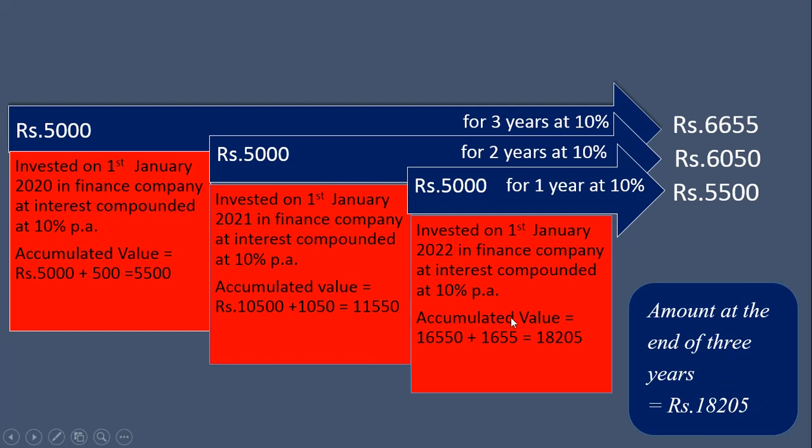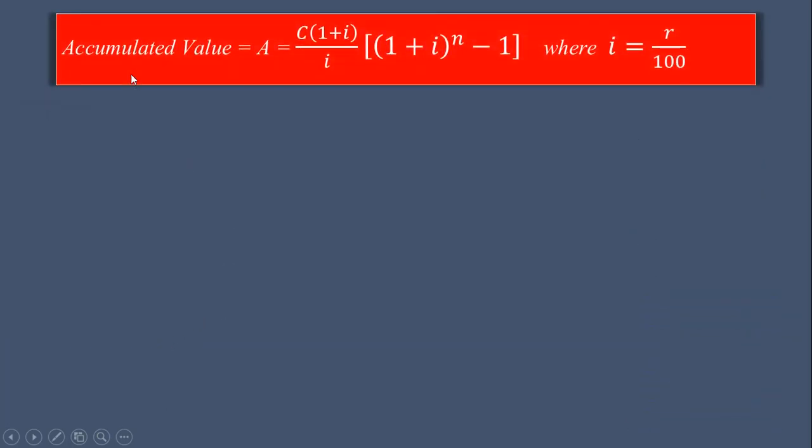So we can consider in this way or in this way. But the important thing is, in this example, this annuity of rupees 5,000 is invested at the beginning of the period. So it is known as annuity due. In the beginning of the period, investment is made, therefore it is annuity due. Now, we can calculate accumulated value in case of annuity due.